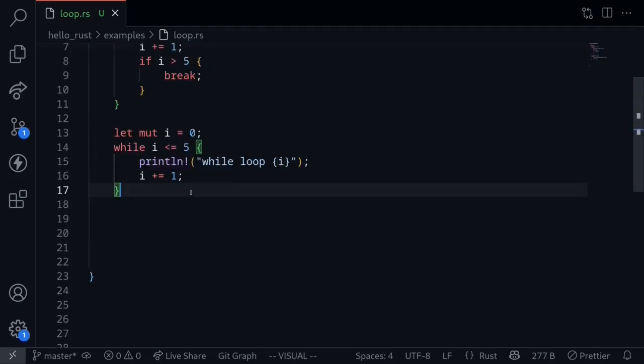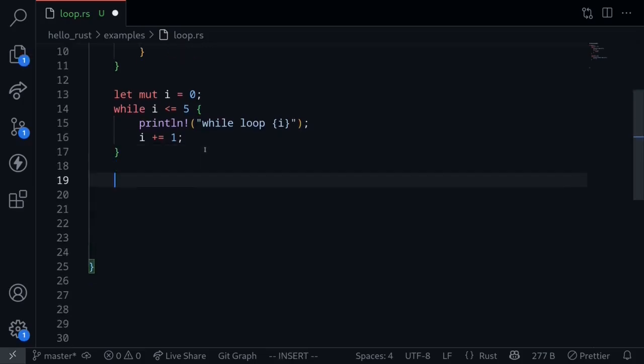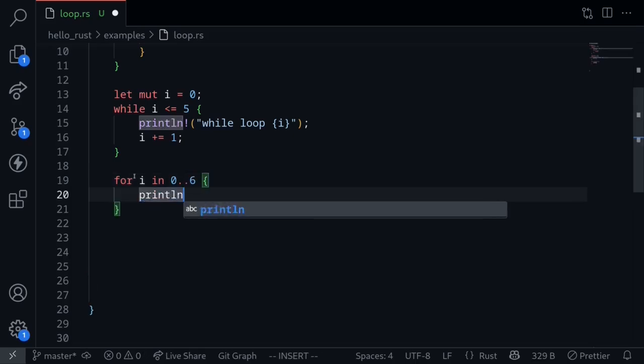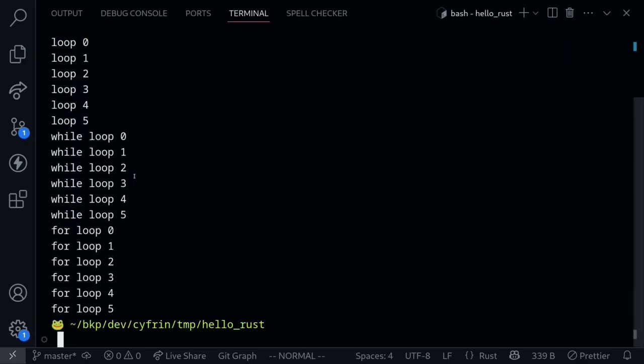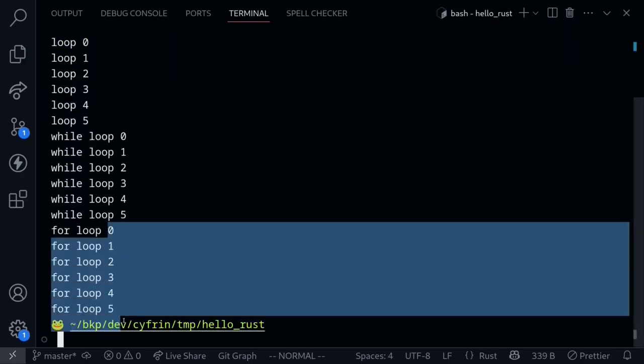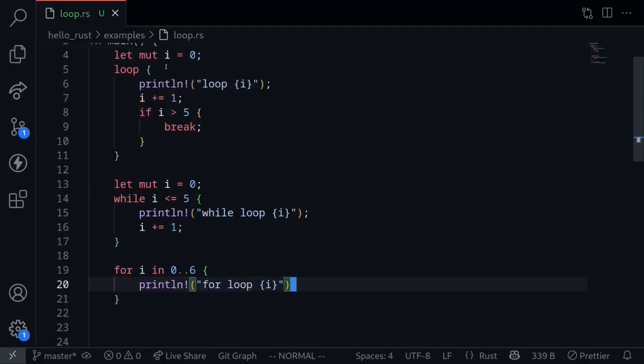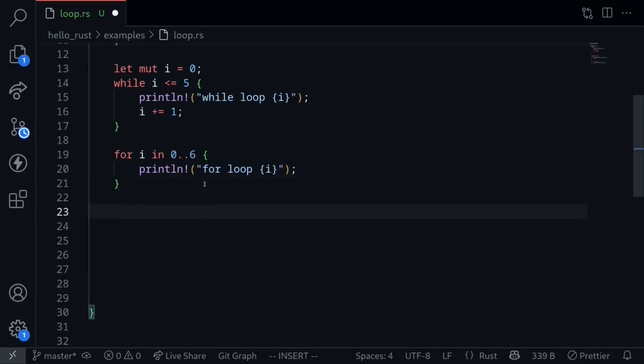Now, if you wanted to write this using a for loop syntax, here's how you do it. Let's say for i in 0 going all the way up to 5. But here the 5 will not be included, and we want to include 5, so this number should be a 6. println, let's say for loop, and then print the current count. Execute the code and we get for loop running from 0 to 5. So now we've seen 3 ways to run a loop. You can also loop through arrays and vectors. So let's say that we have an array that equals, let's say, 1, 2, 3, 4, and 5.